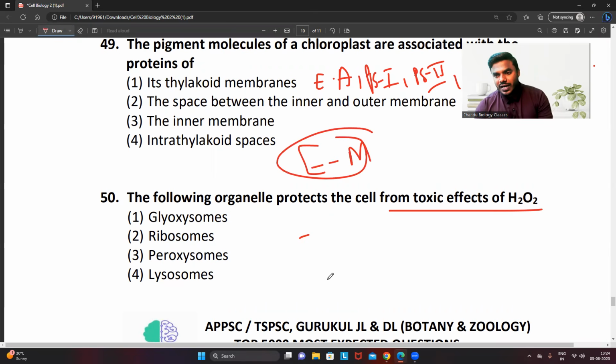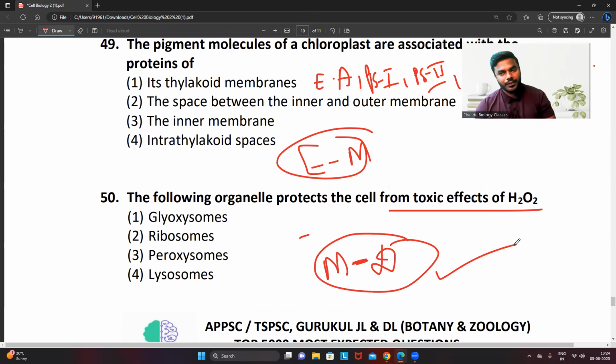So friends, in this particular class, what we studied is the easy to moderate level. In the next classes, we are going to study moderate to difficult level, right?